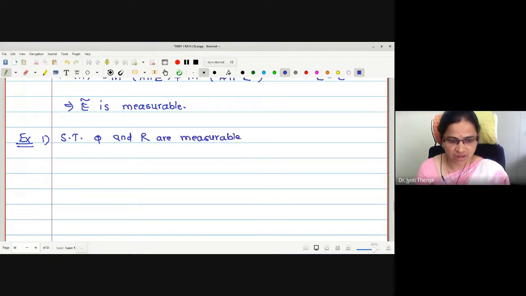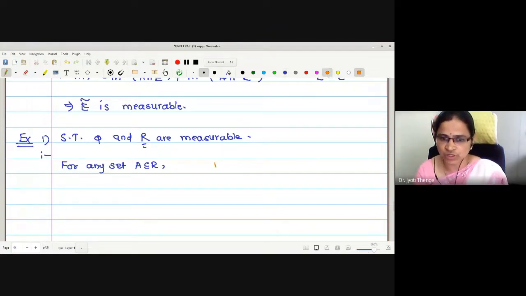Phi and R are measurable. What I will do, I will first prove for R. In order to prove R is measurable, we have to start again with any set A which is a subset of R. What should be my right hand side? What we want to claim actually?